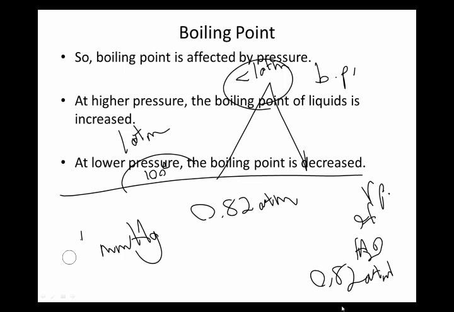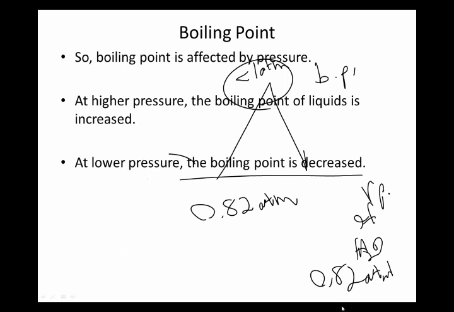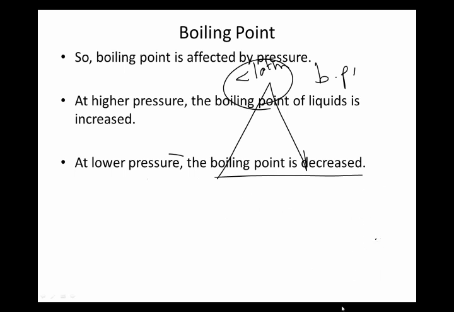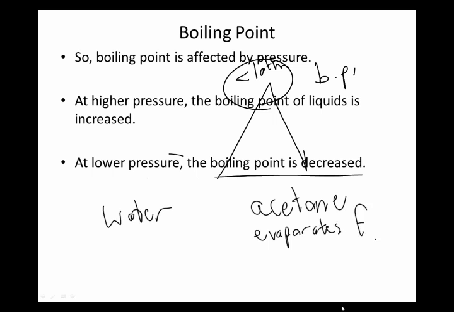The other thing to keep in mind is how boiling point is going to be affected by attraction between particles. So I'm going to go back to the thing I used during the last lecture, which is water versus acetone. We established that acetone evaporates faster because it has weaker attraction between the particles, which means that it has a higher vapor pressure at any given temperature than water does.